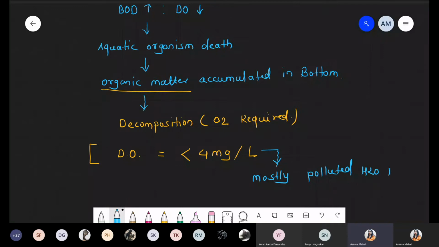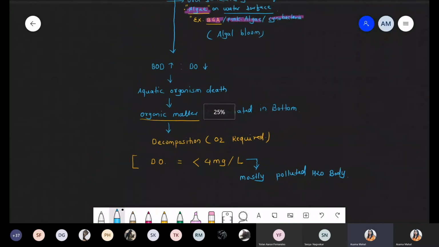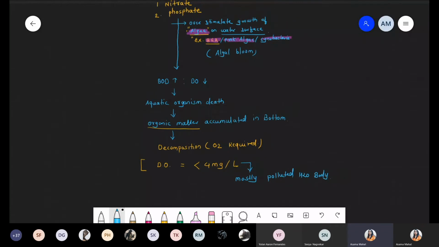So that's why we can say that there is algal bloom, which is due to BGA, cyanobacteria, or due to algae. So it is not good, because definitely it will show excess growth, but only on the surface. But what about the aquatic organisms living inside this water? They are dying, right? And after the death, again there is excess nutrient. So generally it does not happen that nutrient is present in high amount, so biodiversity is more. No, each and everything should be required in optimum.